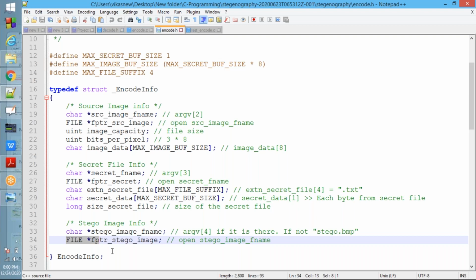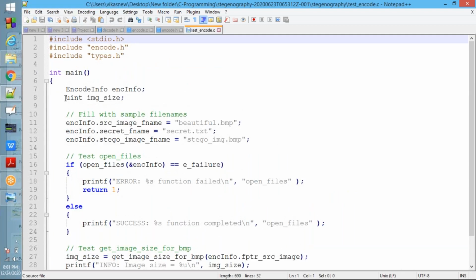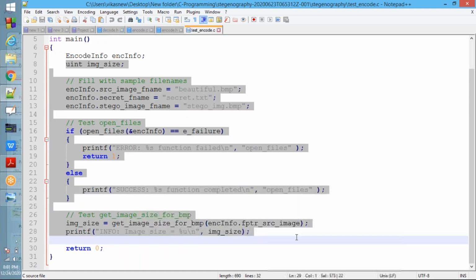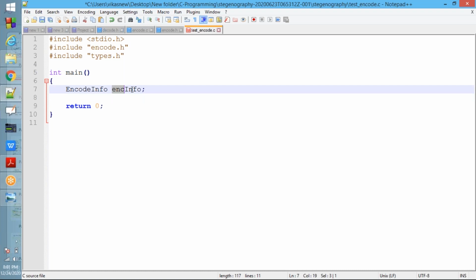Okay, fine. Next, we will go to the main. First thing, we need to declare a structure, that is encode info. That is the first step.